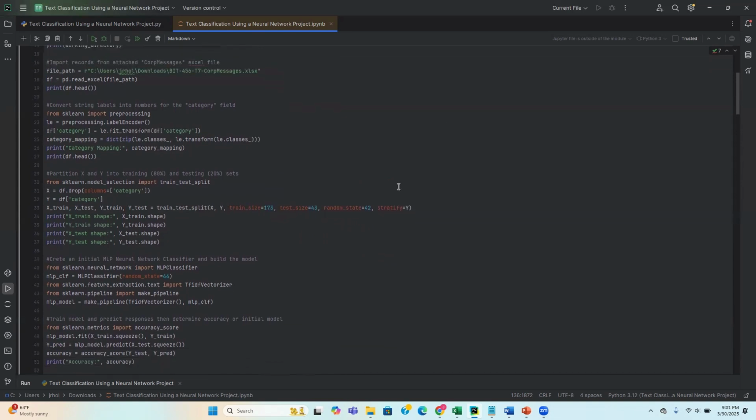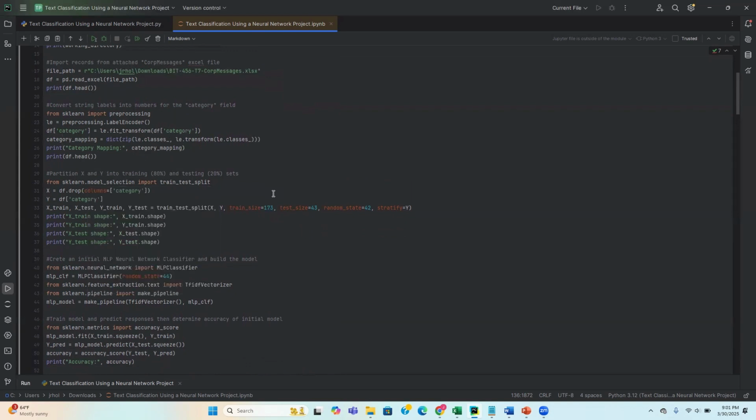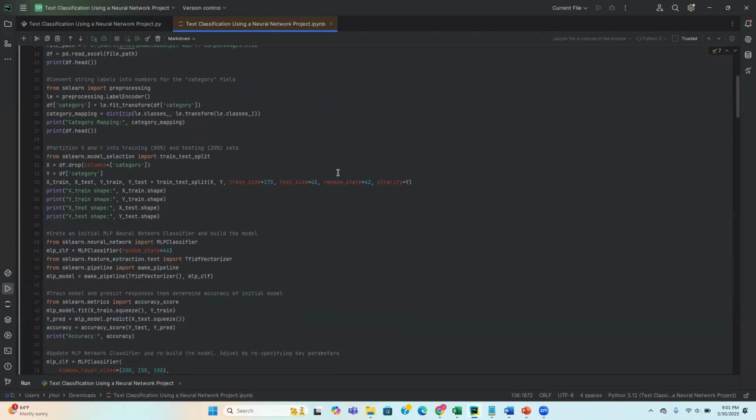In this new data frame, we'll go ahead and convert the string labels into numbers for the category field. So we will import preprocessing from sklearn, and our code here provides the process that's undergone to convert each of the string labels into numbers. And we can print to confirm that this is done correctly.